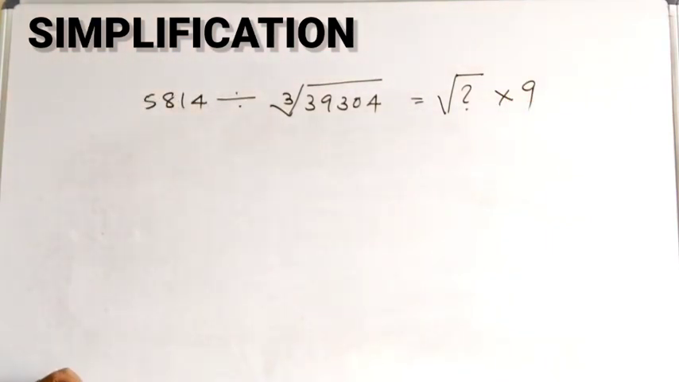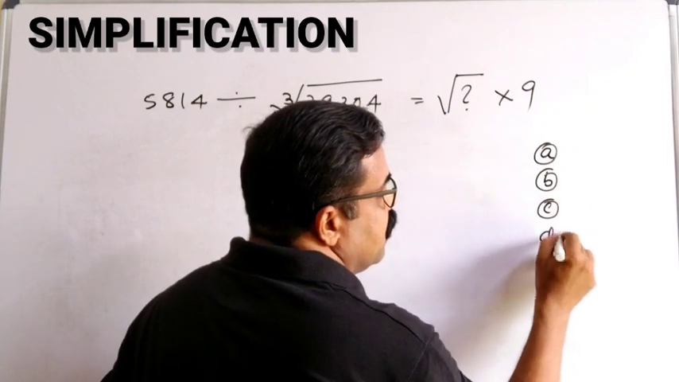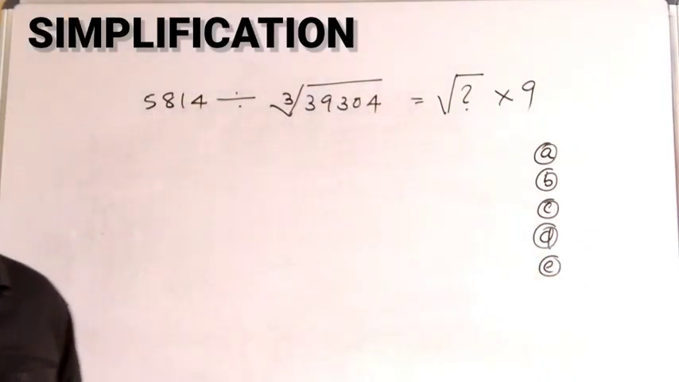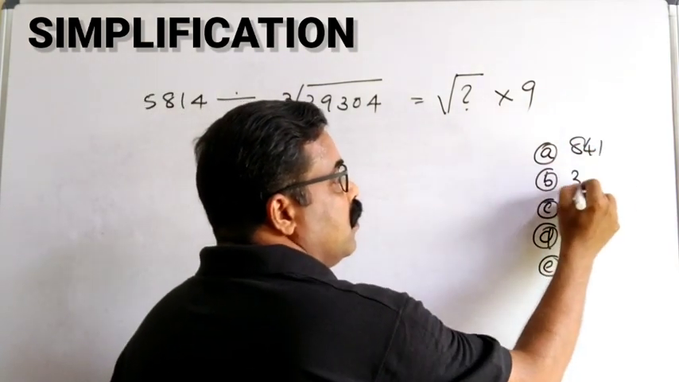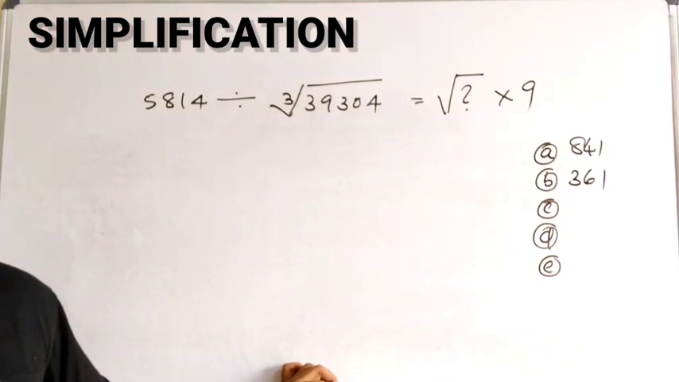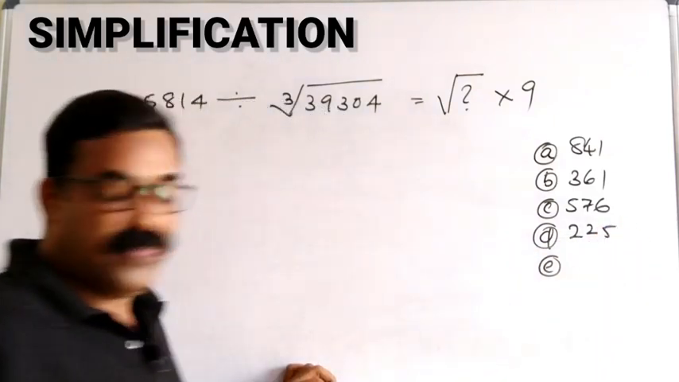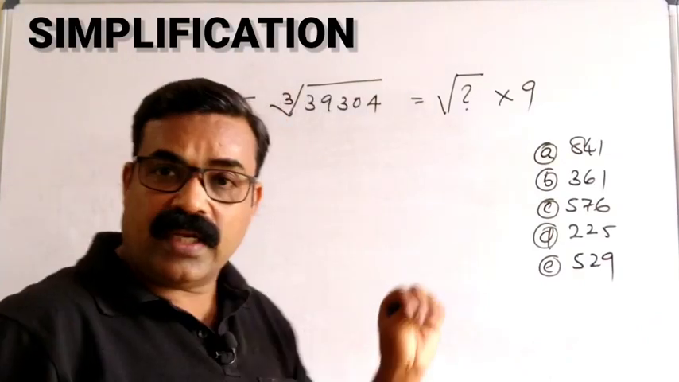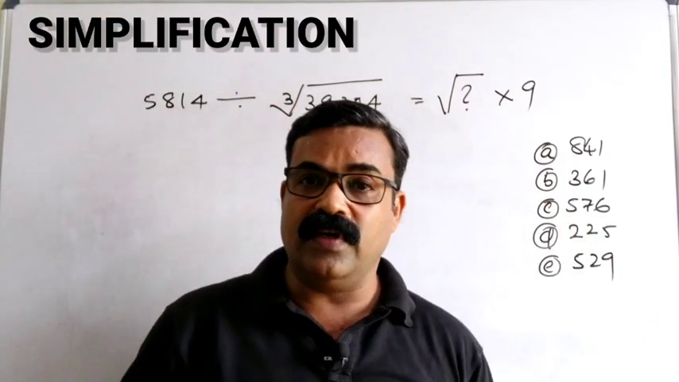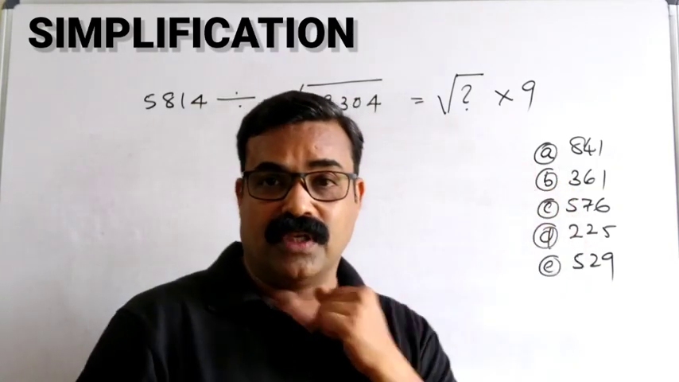There is a question given and 5 options are also given to you. Let me write the options. What are the options given here? 841, 361, then 576, 225 and 529. So you have a question here and 5 options are also given. You have to solve it and find out the correct answer from the given options.